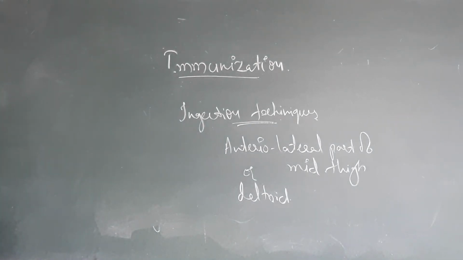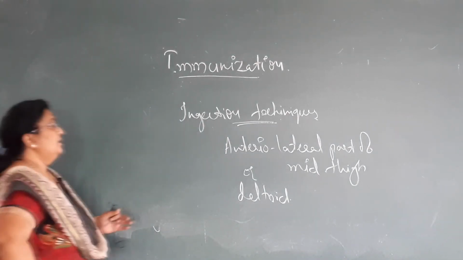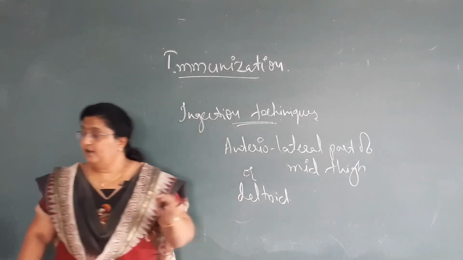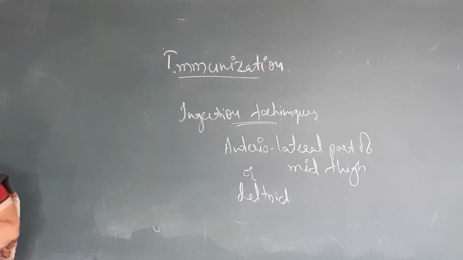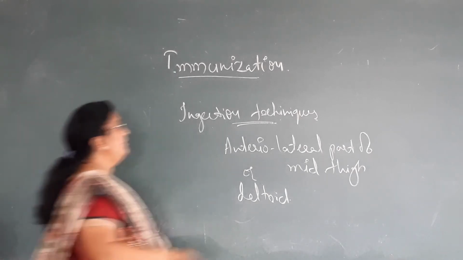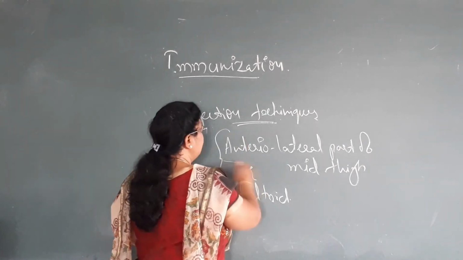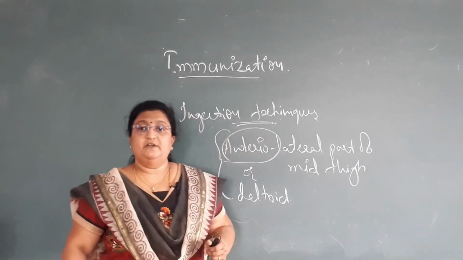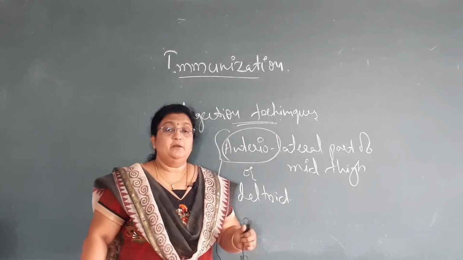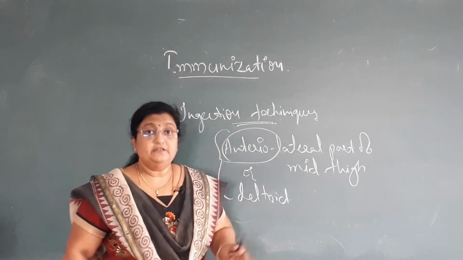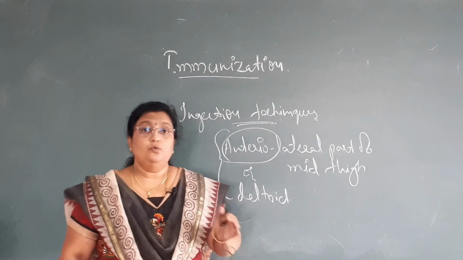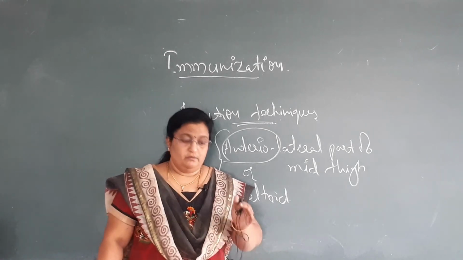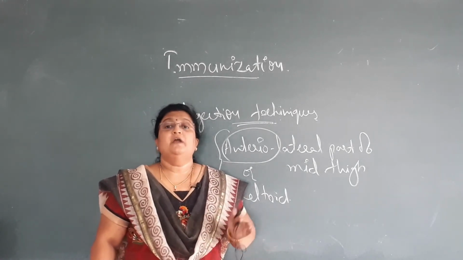It is usually because of the presence of embryonic cells in these two areas. Especially the anterolateral part of the mid thigh will contain embryonic cells, which will have a good effect or good result in the production of antibodies.